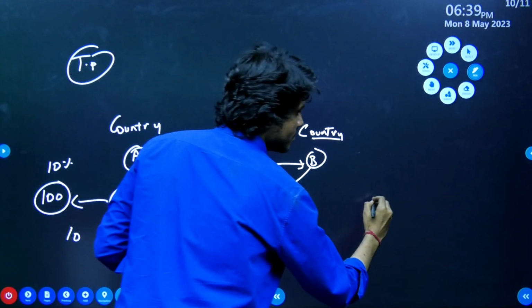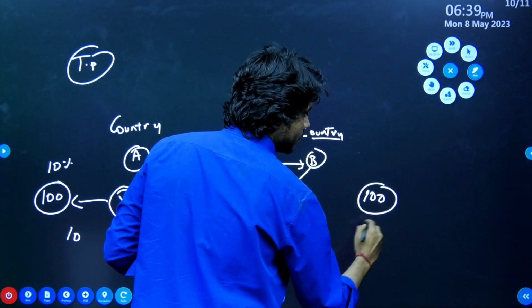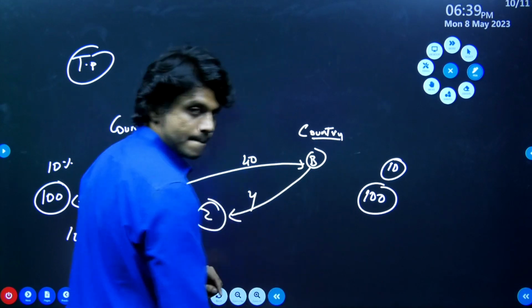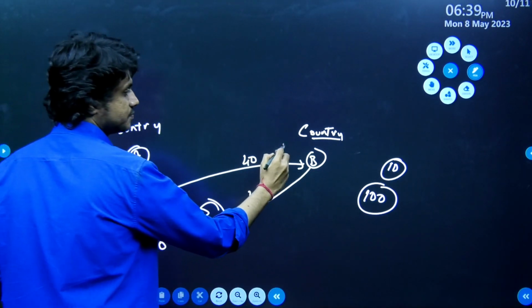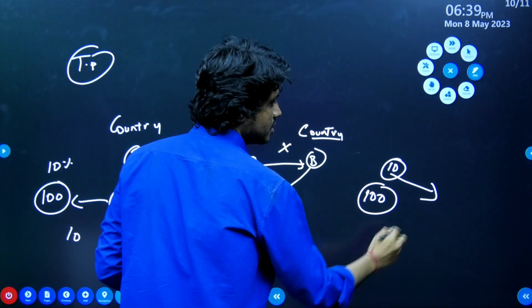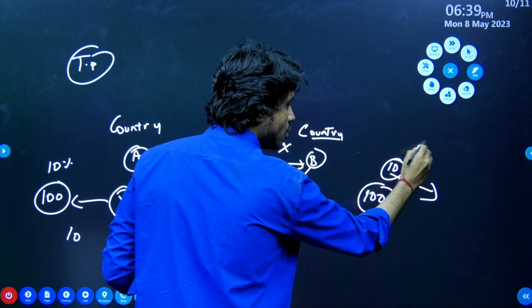Let's assume that to manufacture the product, they need 10 rupees worth of product from country B, the same company X, but they will inflate this cost. They will say instead of 10 it would be 40 rupees.